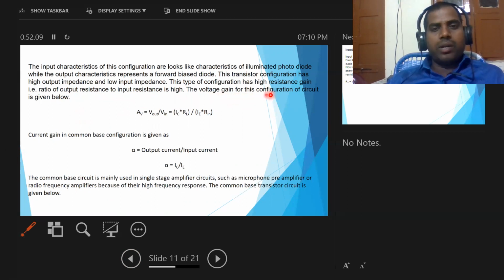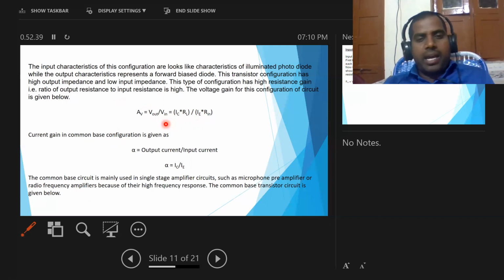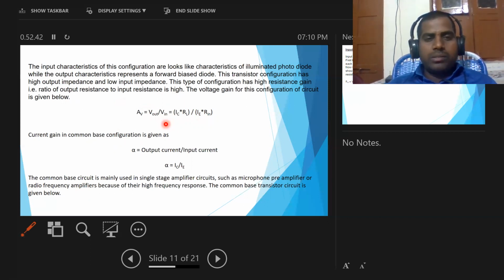The voltage gain of the common base configuration, AV, is equal to the ratio of output voltage to input voltage, Vout by Vin. It is equal to IC RL by IE Rin. Since V equals IR, the output value is IC RL and the input value is IE Rin. This is the equation for voltage gain in this configuration.